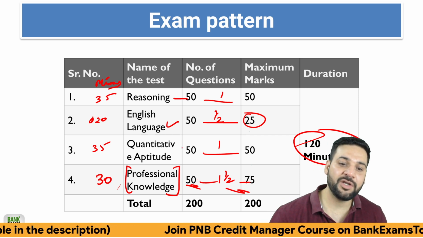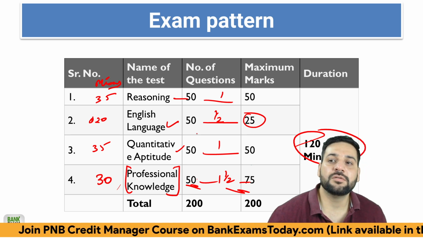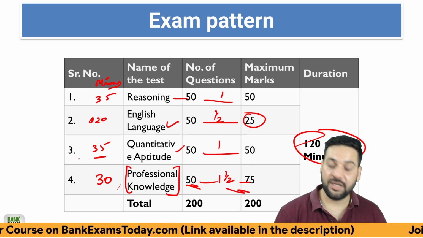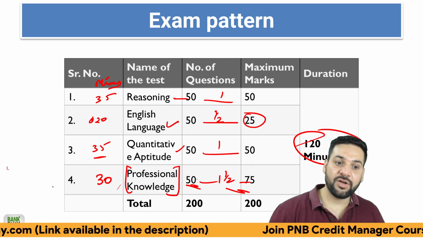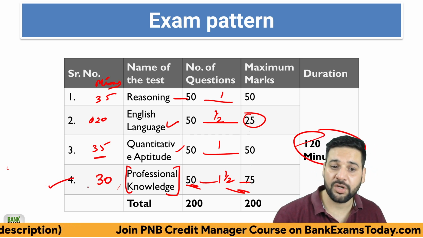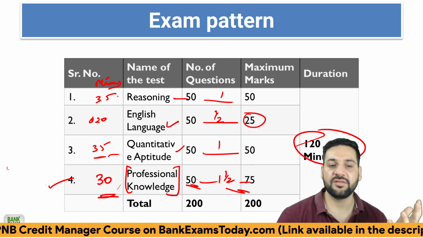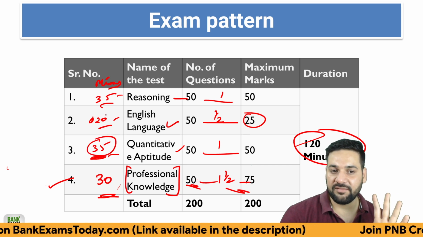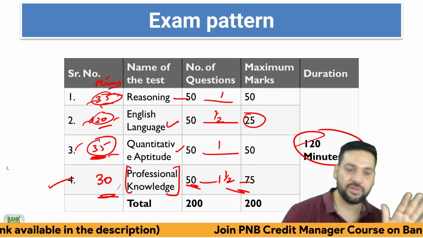If you start with quantitative aptitude, maybe it is difficult or you are new to this particular section, it won't give you that moral support. Let's say in the first 35 minutes you score only 10, 12, 15. But if you score 35, 40 or 50 in the first 20-25 minutes, it will give you moral support. So always start your exam with professional knowledge, then gradually move on to quantitative aptitude and reasoning, and then English. This timing is fixed. Do not deviate. Never give more than 35 minutes to quant or reasoning, and 20 minutes to English language.